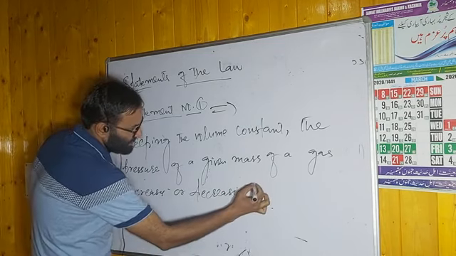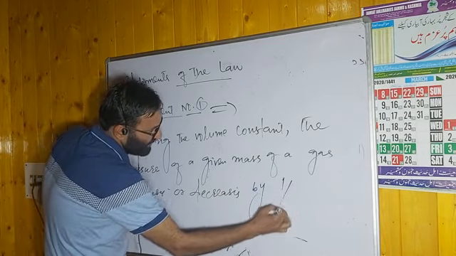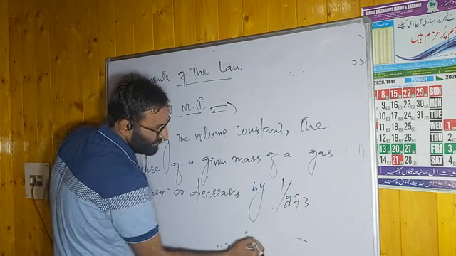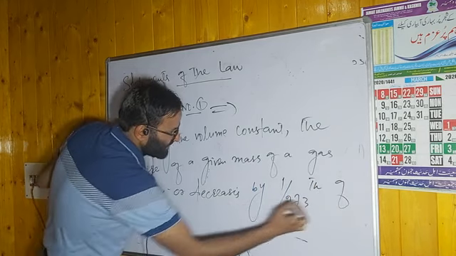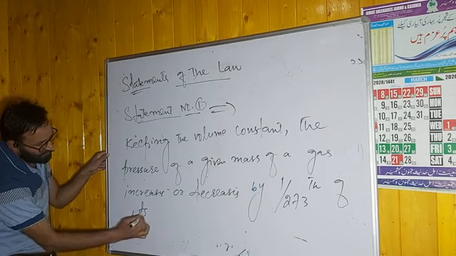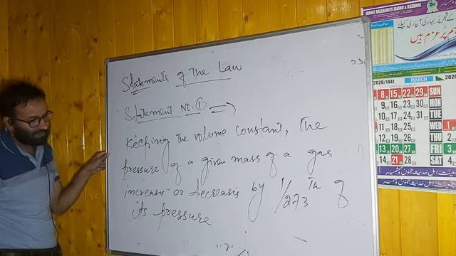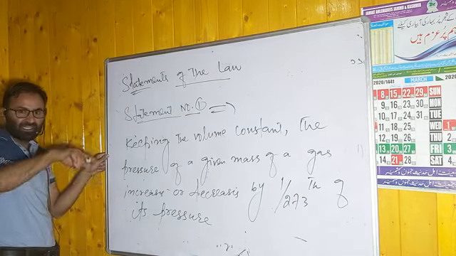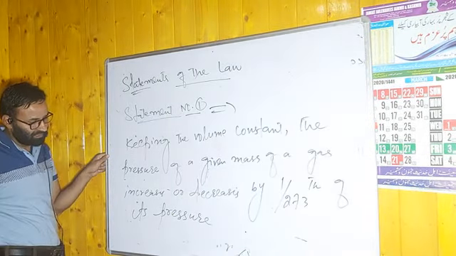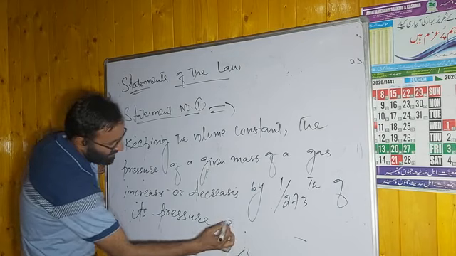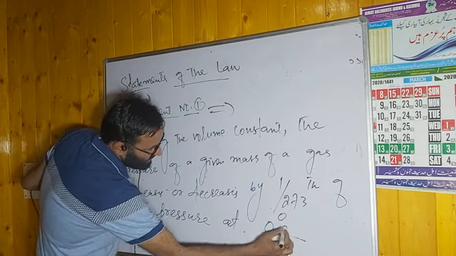Increases or decreases by 1/273 of its pressure. वहां पे वॉल्यूम था. प्रेशर के बदले वॉल्यूम था. इतनी डिफरेंस है. It is of its pressure at 0 degree Celsius.